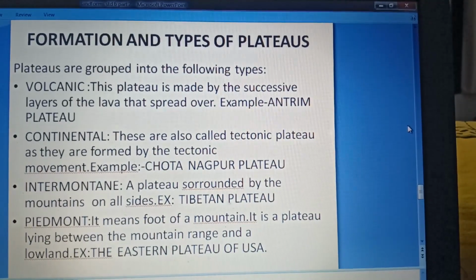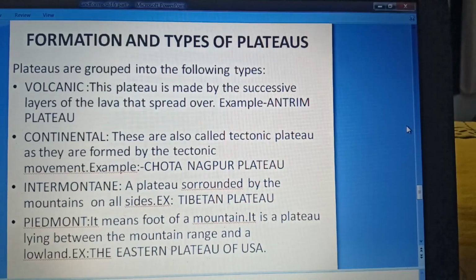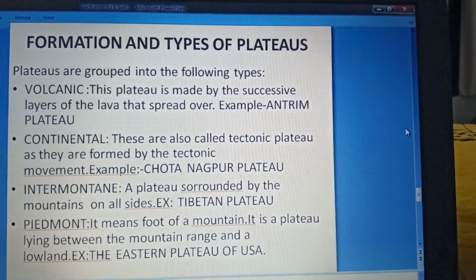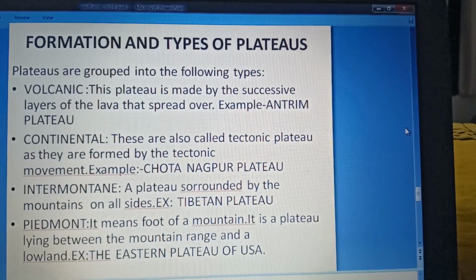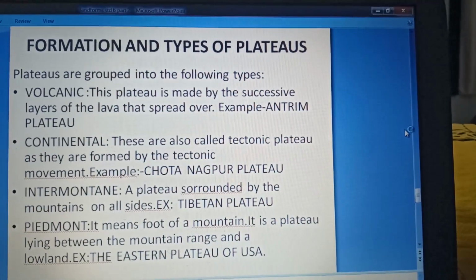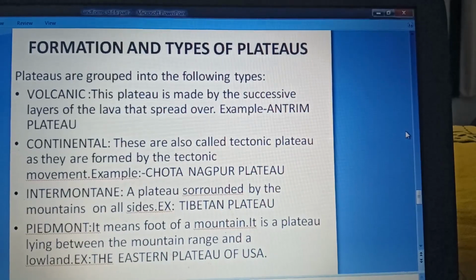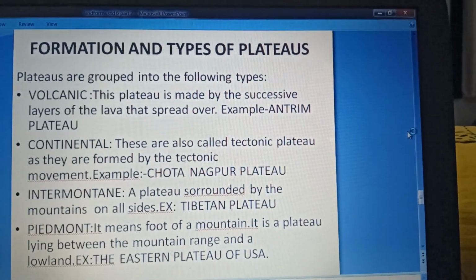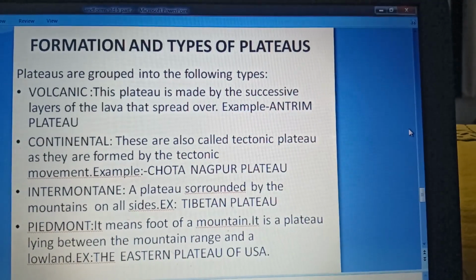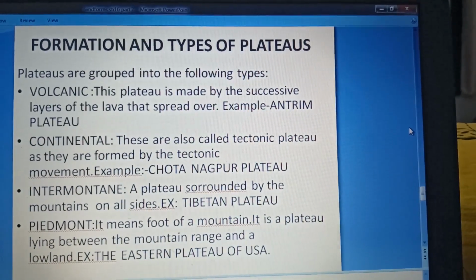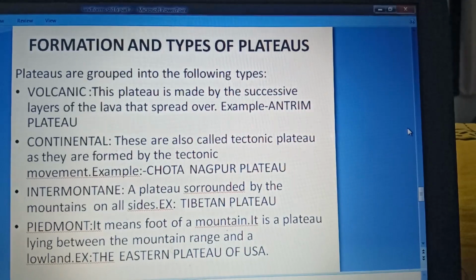These are also tectonic plateau. Why are they called tectonic plateau? Because they are formed by the tectonic movement. Examples, Chota Nagpur Plateau. Next we talk about Intermontane Plateau. The Intermontane Plateau is surrounded by the mountains from all the sides. Example, Tibetan Plateau. Next is Piedmont Plateau.